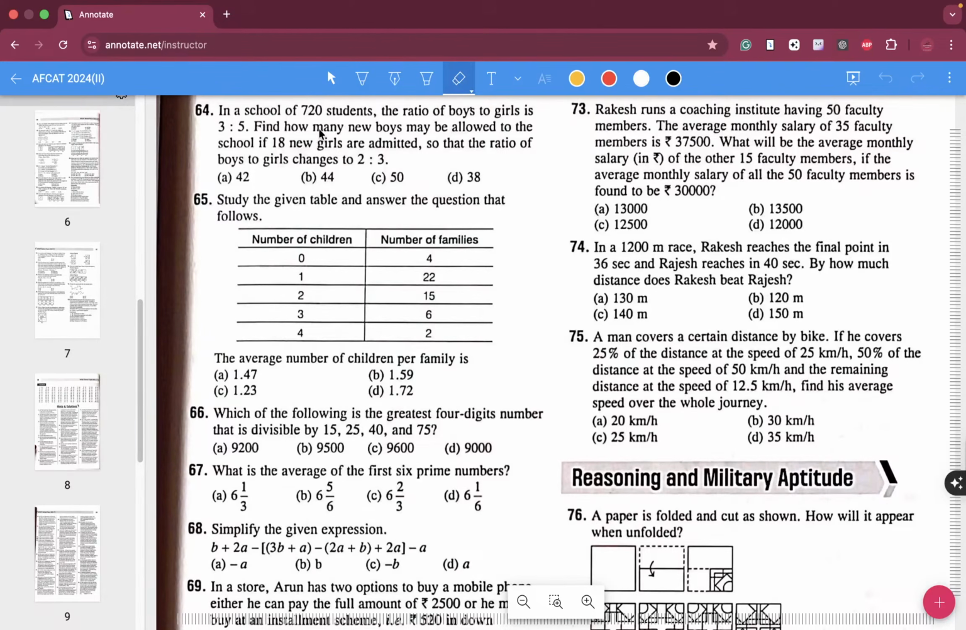Okay. So in a school of 720 students, right? If there is a school where 720 students are there, the ratio of the boys and girls are 3:5.